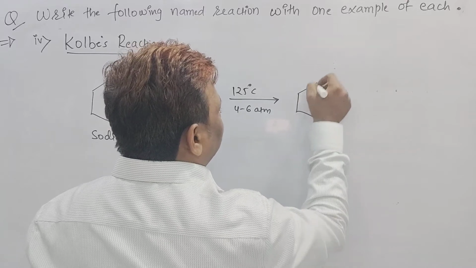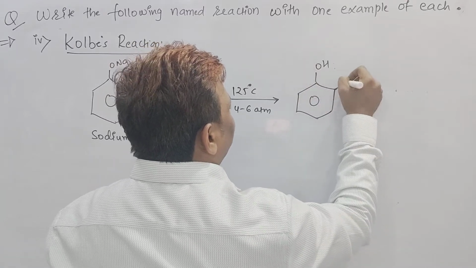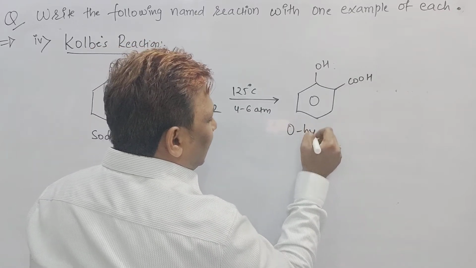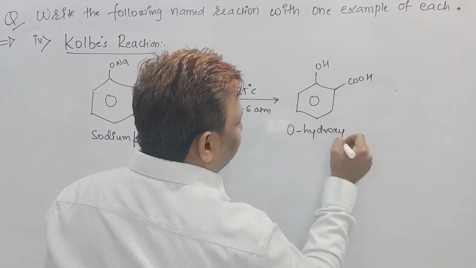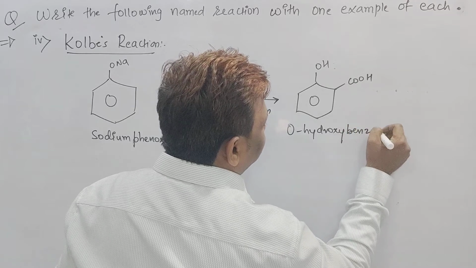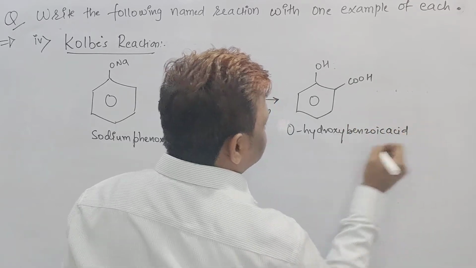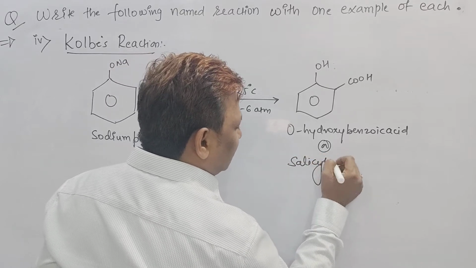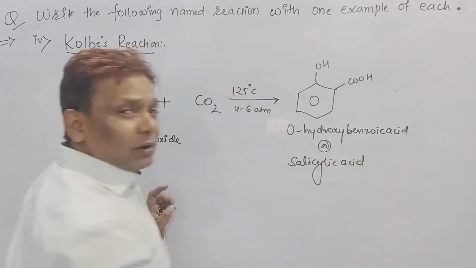Beta, ONa becomes OH, and in the ortho position I will get COOH. It is called ortho-hydroxybenzoic acid. It is also called salicylic acid. Called as what, beta?